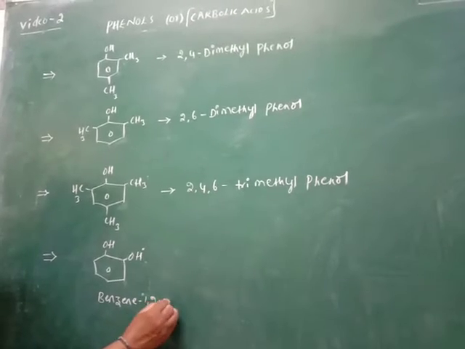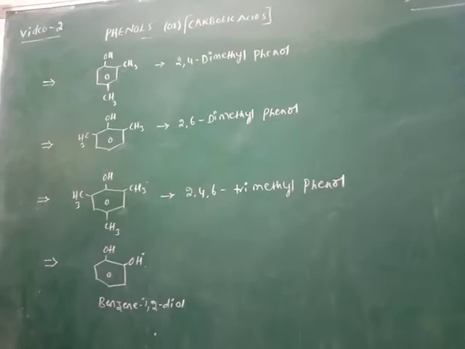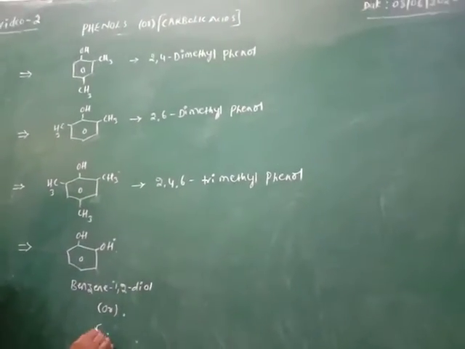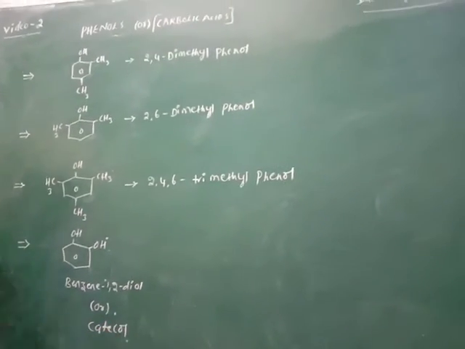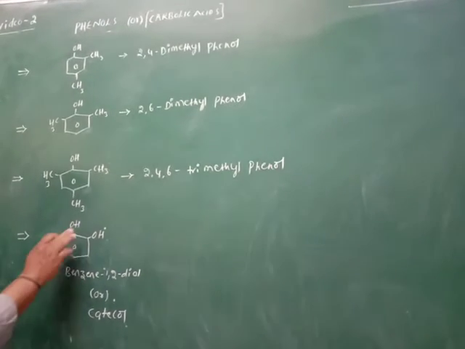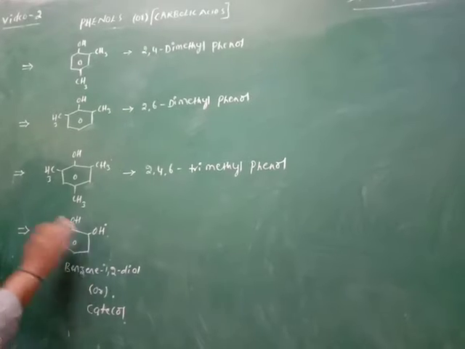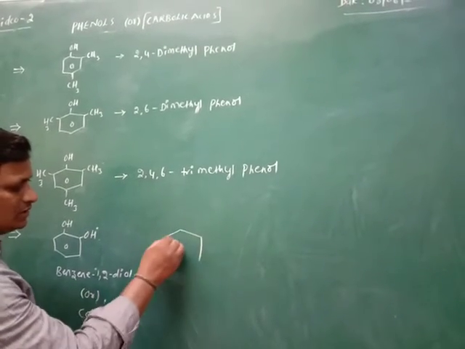1,2 diol. Benzene 1,2 diol, or its common name is catechol. It is catechol. So benzene 1,2 diol means two OH groups are present on the benzene at the first carbon and the second carbon. So the next one is benzene